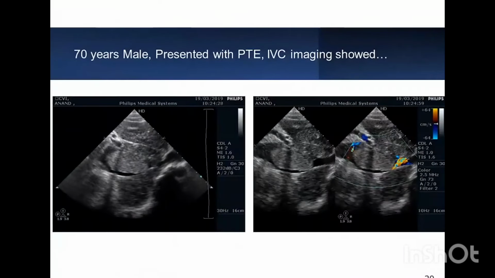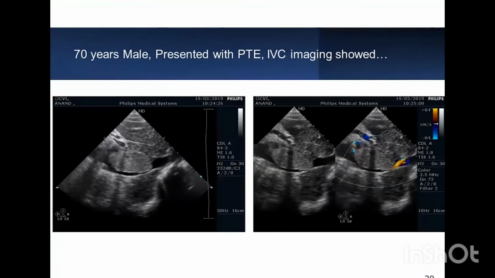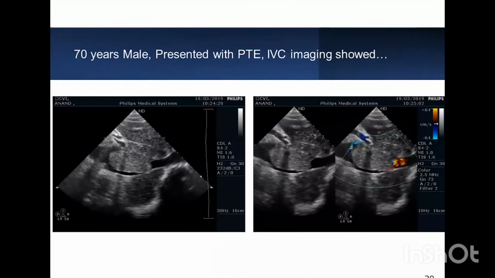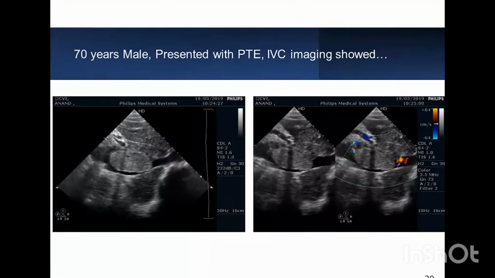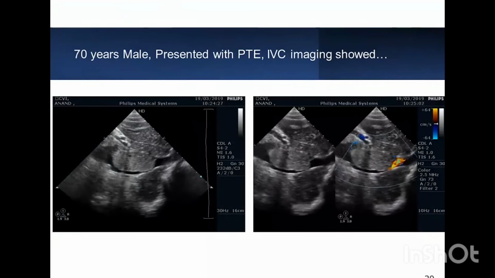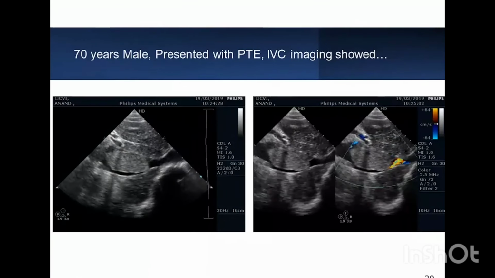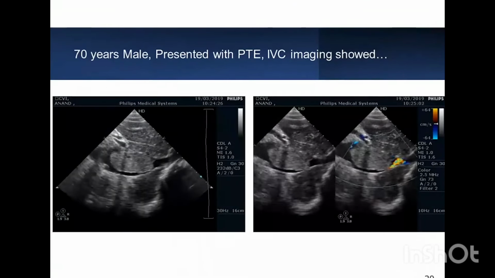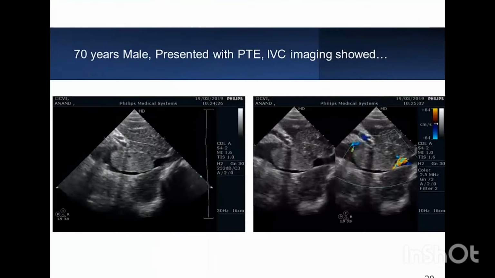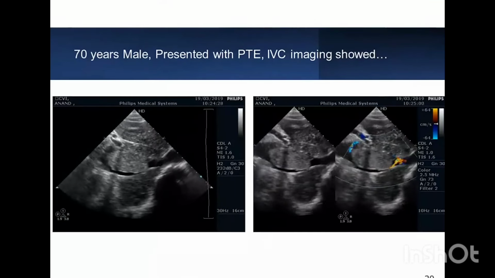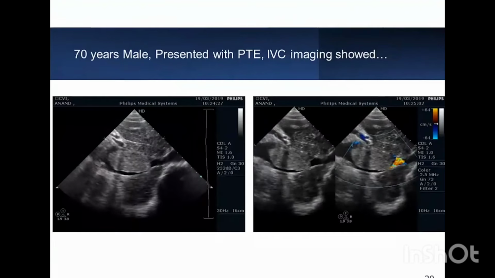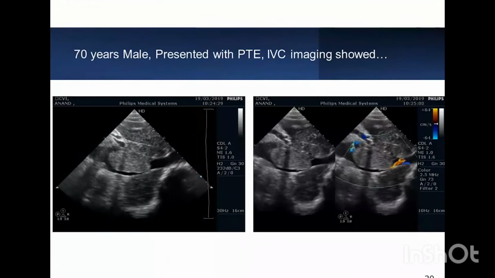Just since we have come to IVC, one more picture of IVC and a surprise in IVC. Yes, this was a 70 years male who presented with pulmonary thromboembolism, and the IVC showed a large thrombus. Patient was lysed for pulmonary embolism outside; without this, probably it would have been missed, or this could have occurred later on. Later on, this patient was found to have renal cell carcinoma with thrombus extending right from the renal vein to the IVC and pulmonary embolism as well.